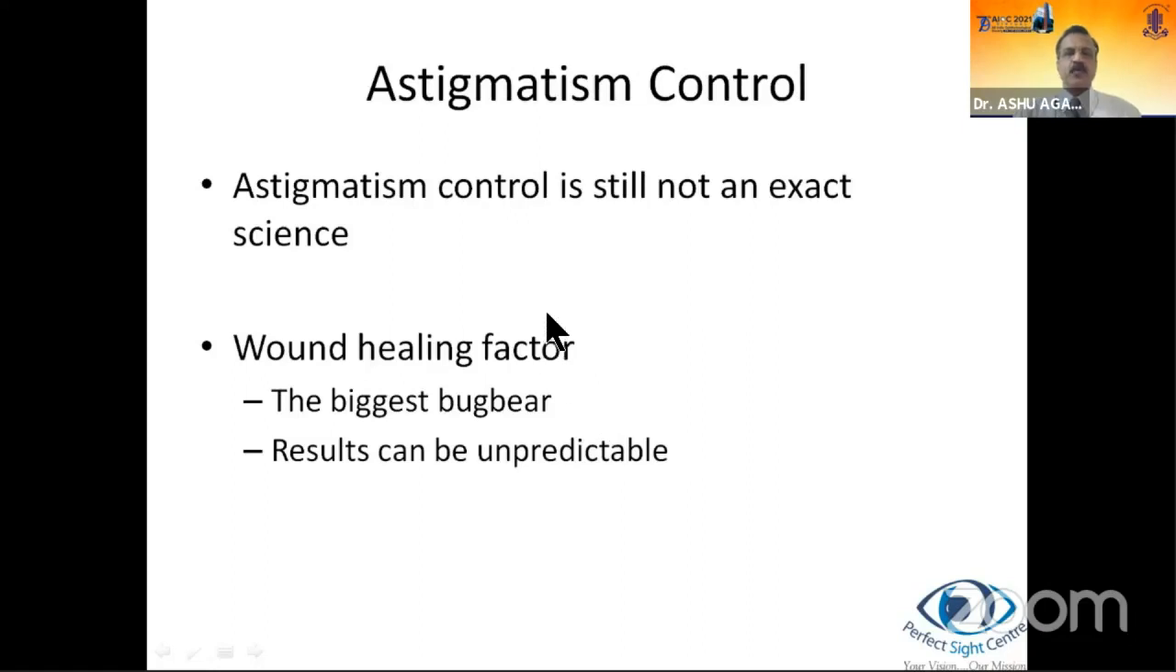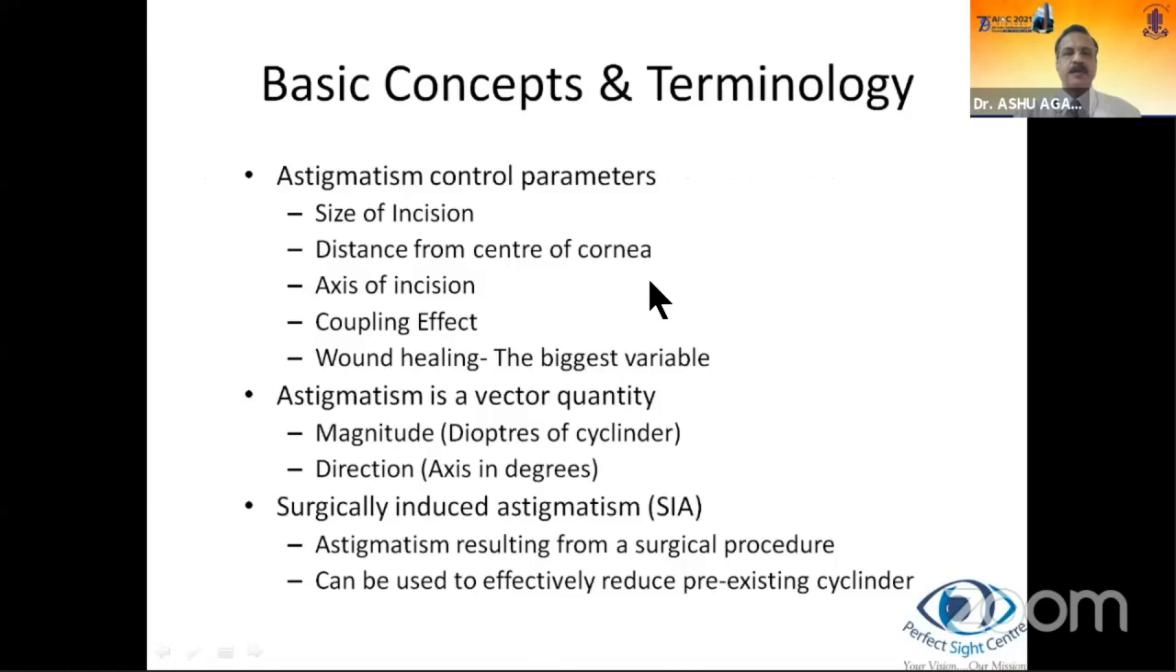So astigmatism control is still not an exact science. Please remember, it is both science and an art, but it's not an exact science. And wound healing is the biggest bugbear which causes unpredictable results, despite the best possible effort. Before we go on, let's look at the basic concepts in astigmatism control and the terminology used. There are certain astigmatism control parameters, like the size of incision, the distance of the incision from the center of the cornea, the axis of incision, the coupling effect, and wound healing. We'll be looking at each of these in a little more detail.